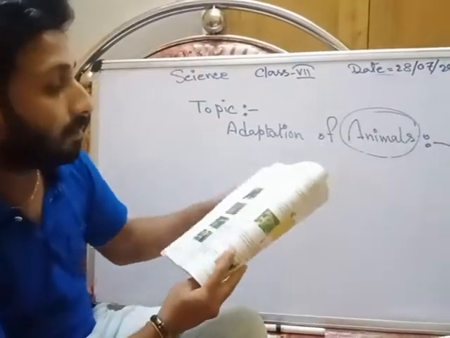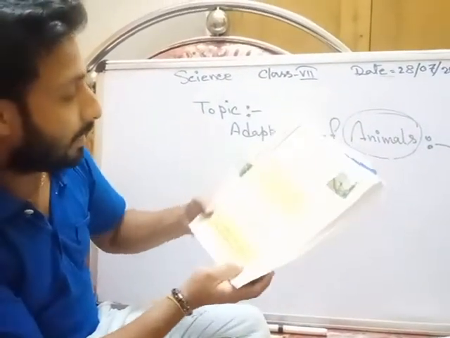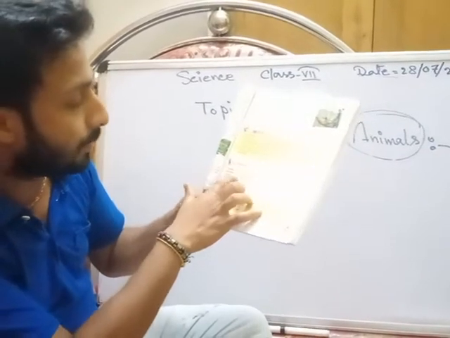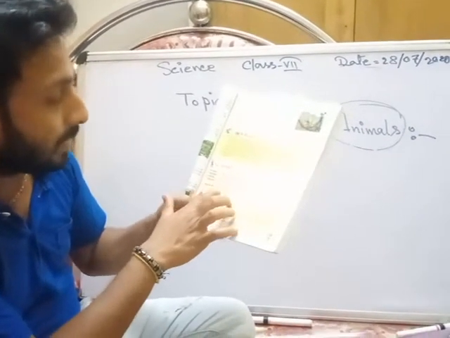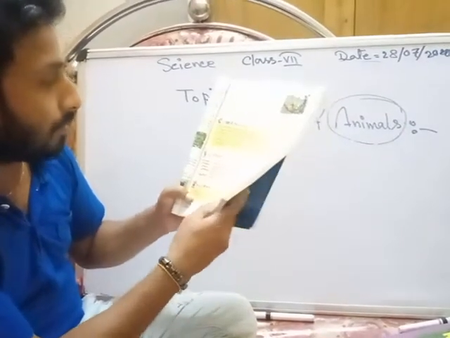So you should learn each and every animal's adapted characteristics, and also what is weather, what is humidity, what is climate, what is adaptation, and what is migration. You should learn it from your book.